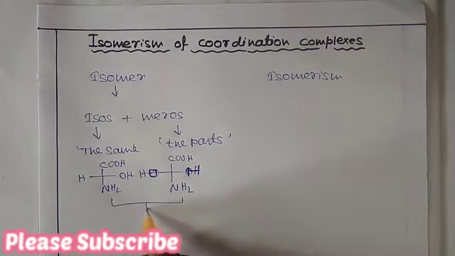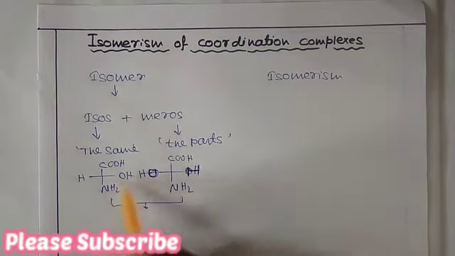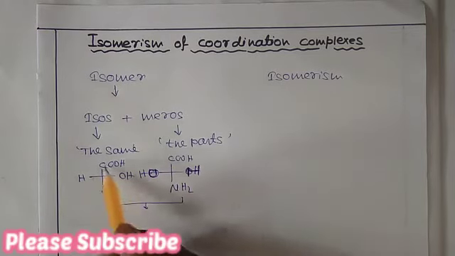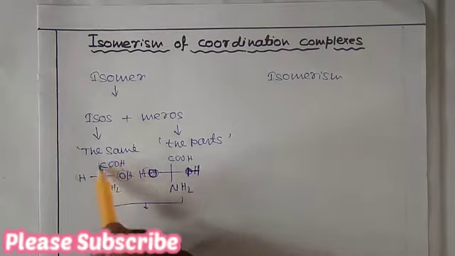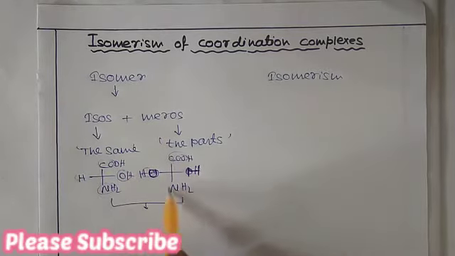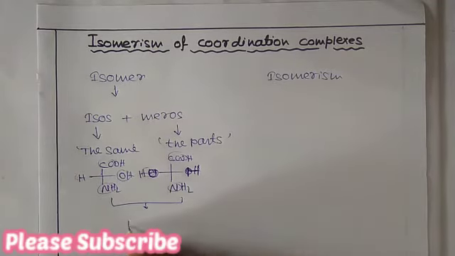These are isomers. They have the same number of atoms and similar kind of atoms, but their connectivity is different, so they are called isomers.